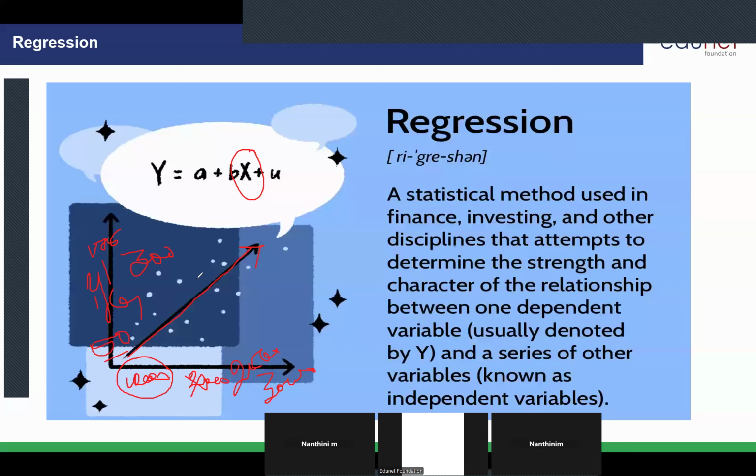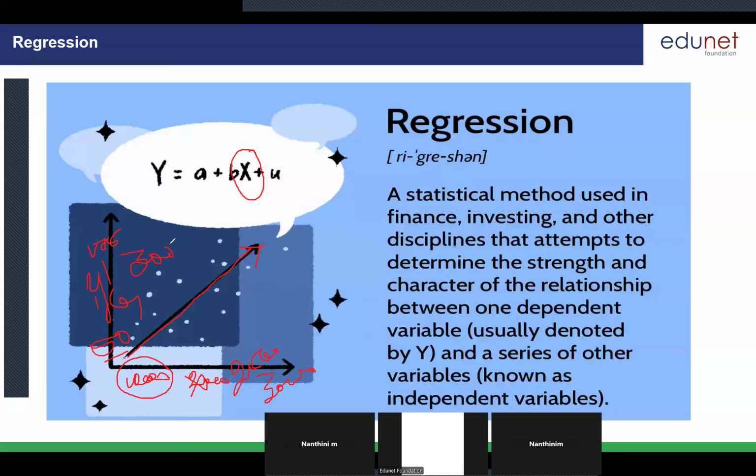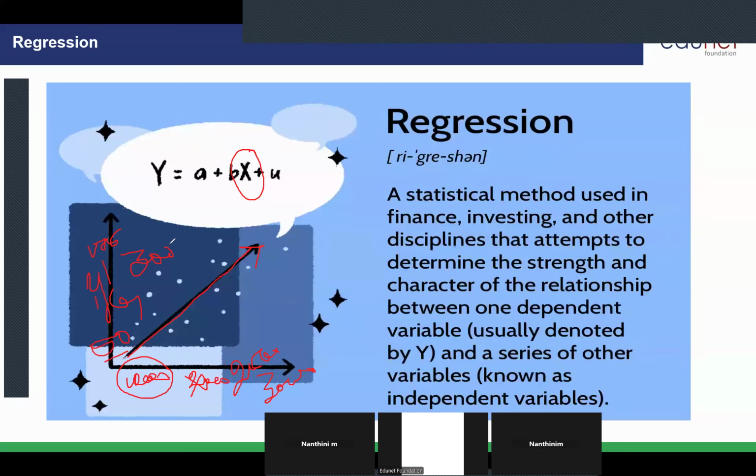If you want to predict your outcome, whenever we change the x value, the y value will also change. No, it's not like that. This is the general regression. We have some more types also, Viru. I will explain it.